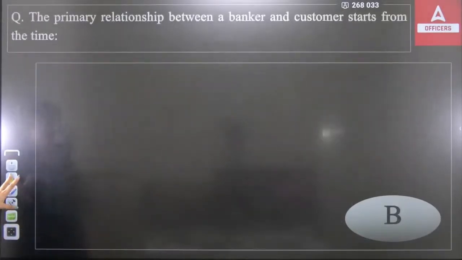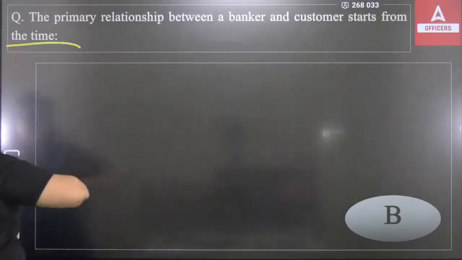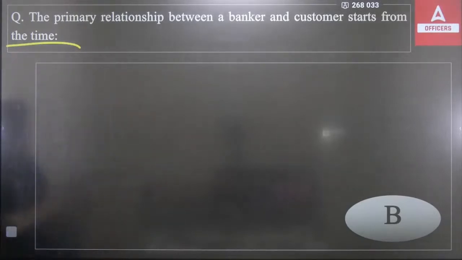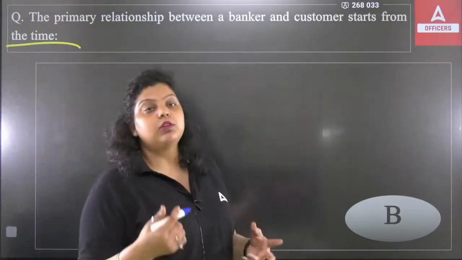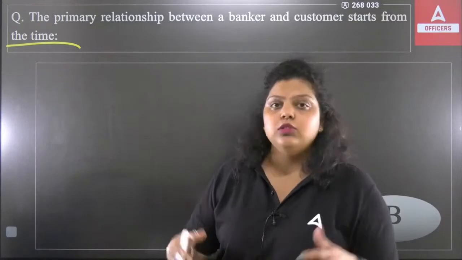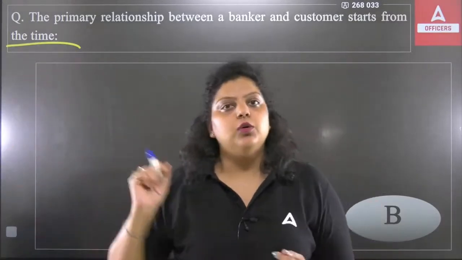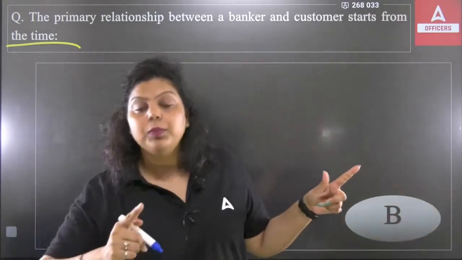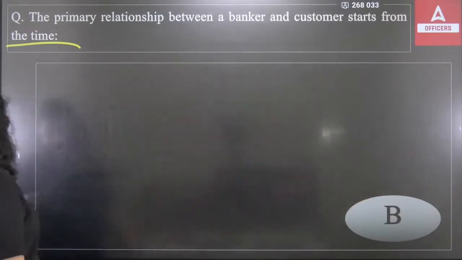Next we have: the primary relationship between a banker and customer starts from the time when it starts. So first time when you went to the bank to open a bank account, we can say first time whenever we visit a bank, we visit the bank for opening a bank account. So the primary relationship is what? When the customer went to the bank and asked for opening an account. So it's a kind of creditor and debtor relationship, because if I am opening a bank account, I will give money to the bank. So I will be a creditor, bank will be a debtor.